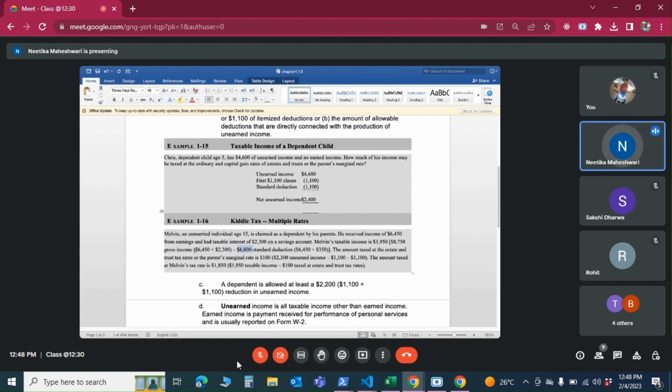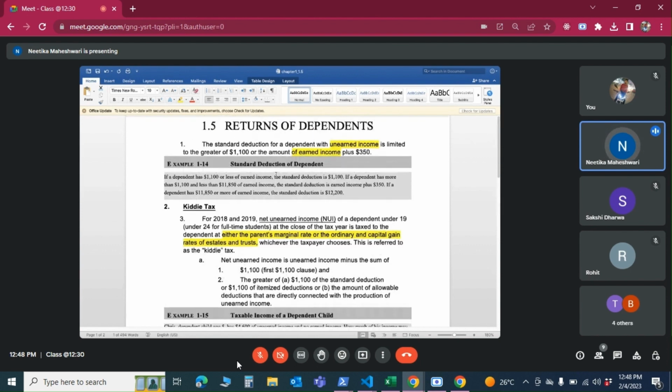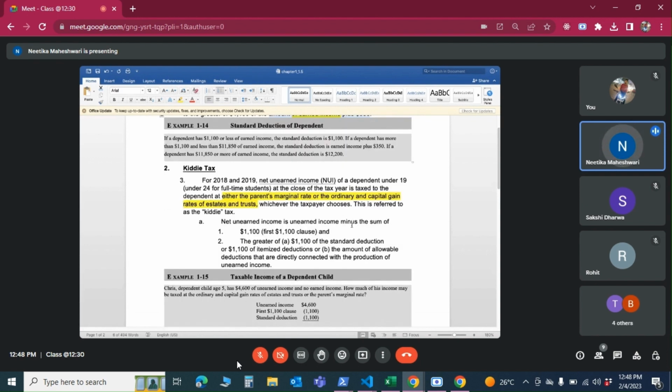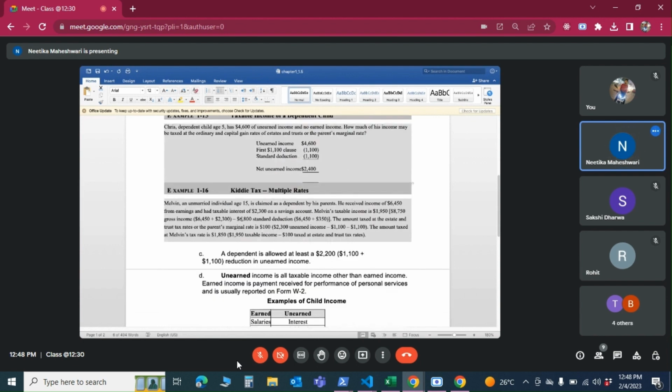Good. So this is $6,450 of his earned income plus $350. This is what we saw here: the amount of earned income plus $350. Correct? So that's how we are coming up to the standard deduction of $6,800.